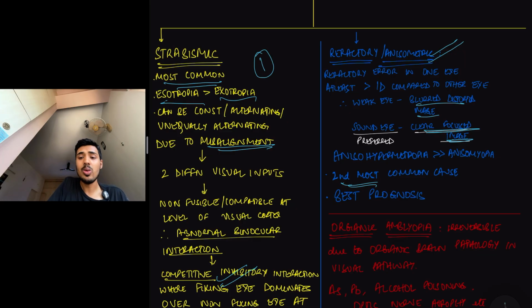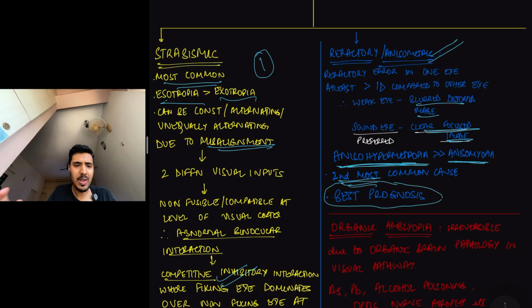And in this also, anisohypermetropia is more common than anisomyopia. One thing to remember: refractive amblyopia is the second most common and it has the best prognosis. Why best prognosis? Simple. Just correct the refractive errors.